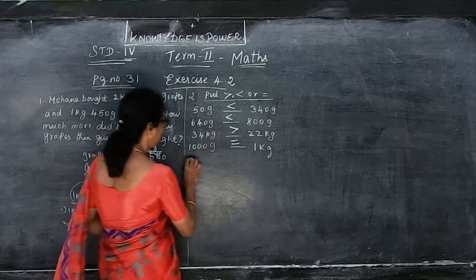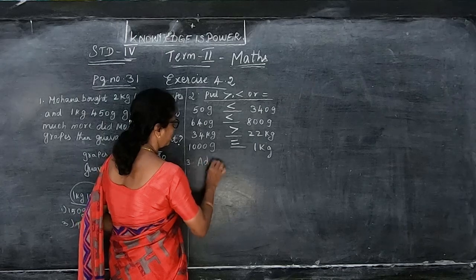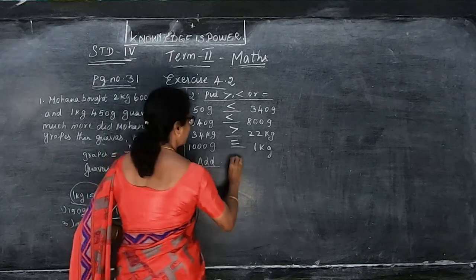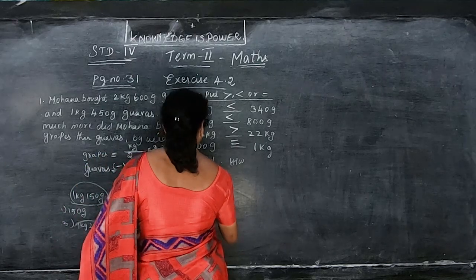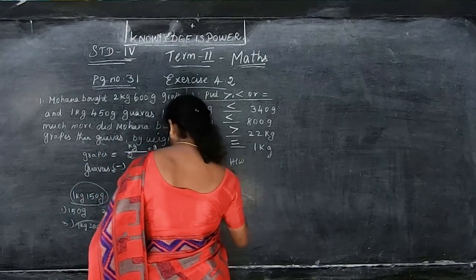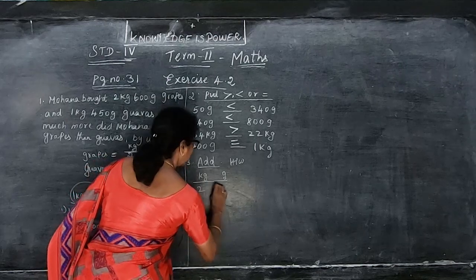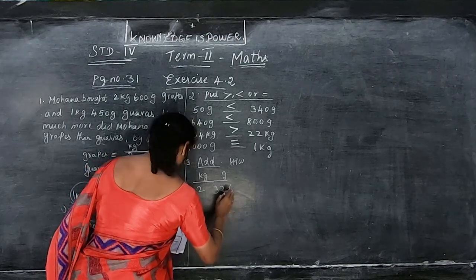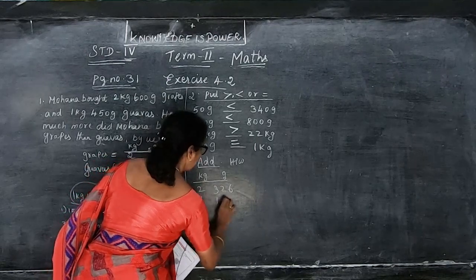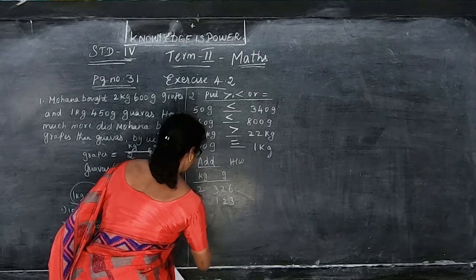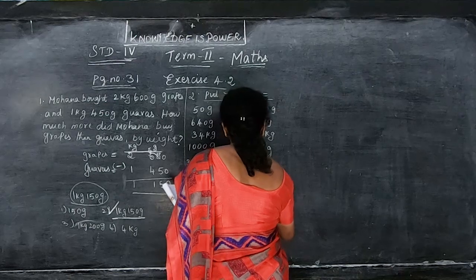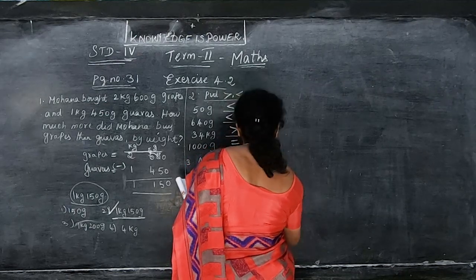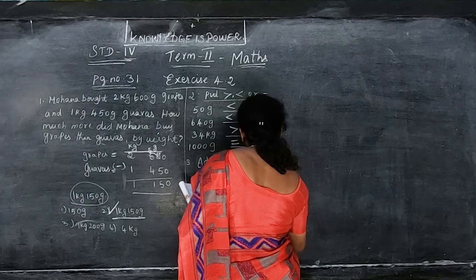Then addition they are given. So addition, I will give it as homework for you. You can copy down, children. This is the homework because you might already know kilogram and gram. 2 kilogram 326 gram. Then like that in subtraction also they are given.